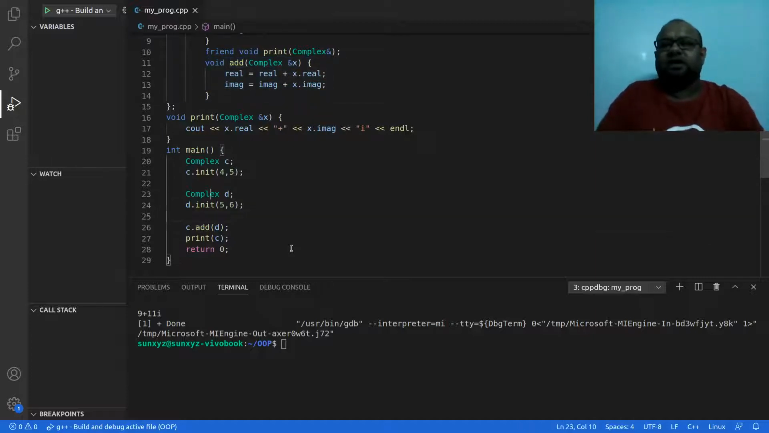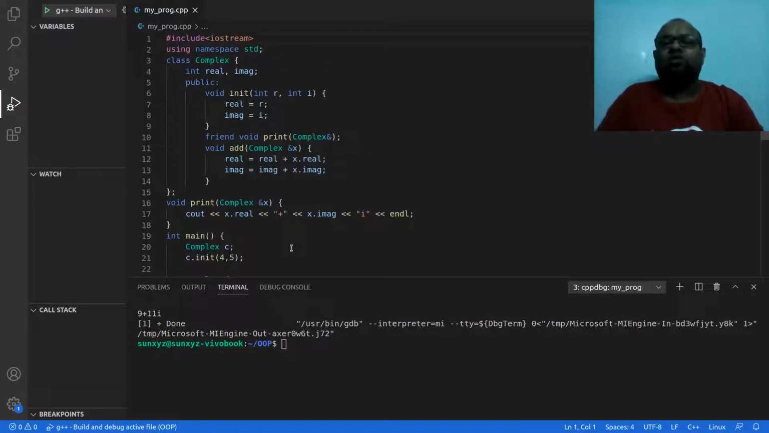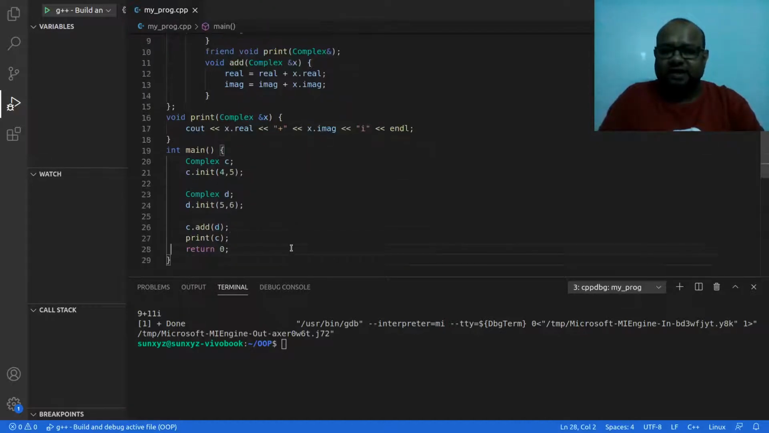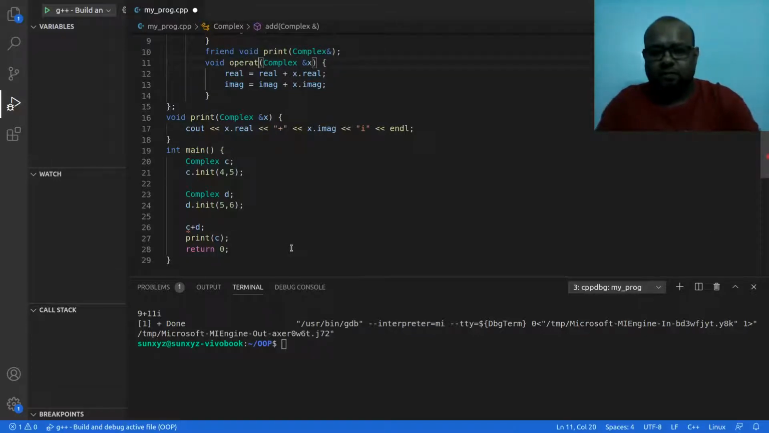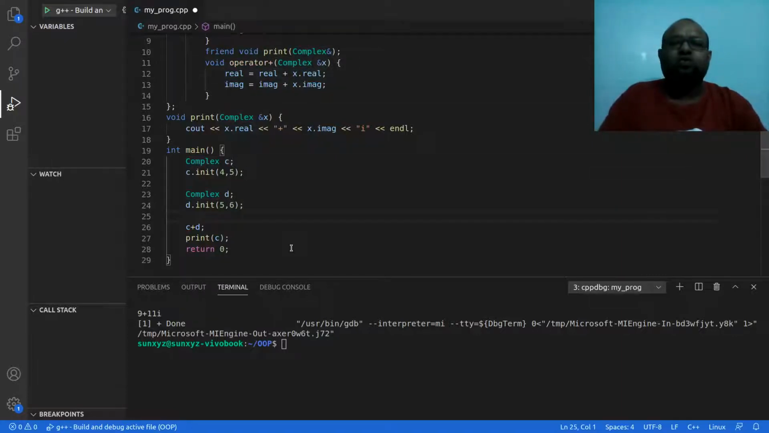Okay, fine. Now let us look at one more feature of C++ that we already studied. Instead of having this add method, okay, what I'm going to do is I'm going to do operator overloading. Instead of writing this thing C add D, I want to write C plus D, and that should update my value of C. Okay, so that is what I'm going to do. I'm going to write operator plus. Okay, and that would be doing operator overloading.